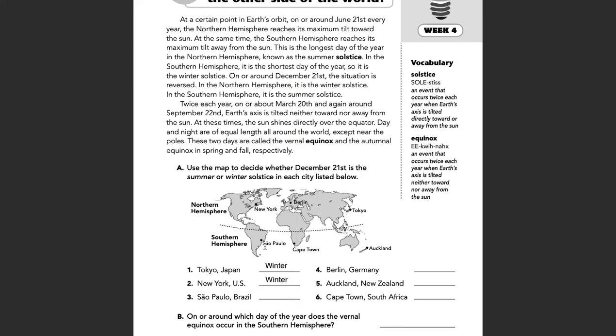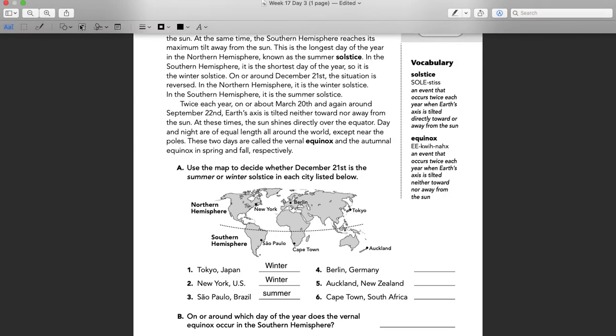Sao Paulo, Brazil, southern hemisphere. Since southern hemisphere is opposite of northern hemisphere, that would be summer. Berlin, Germany, northern hemisphere, winter.